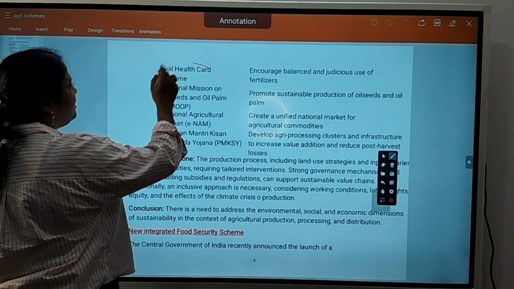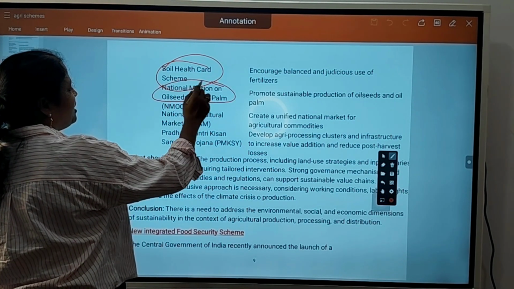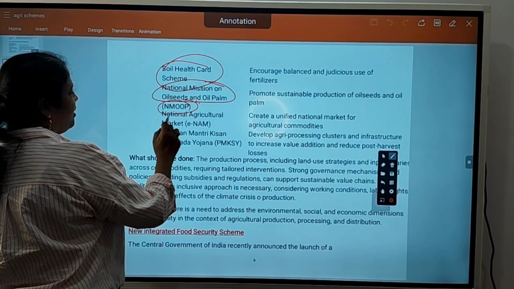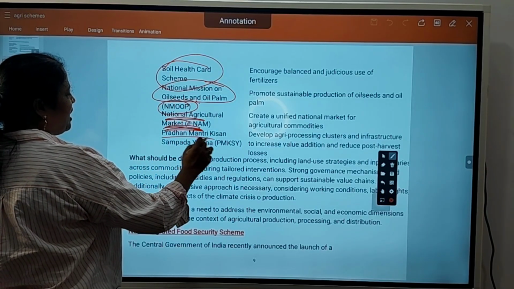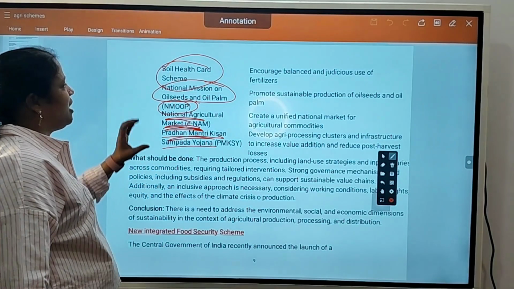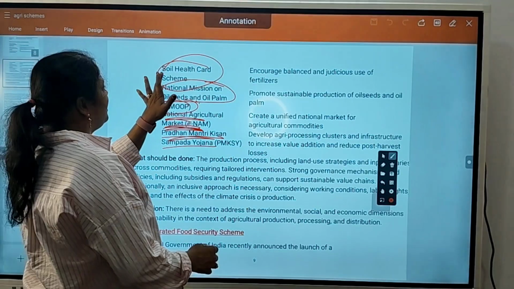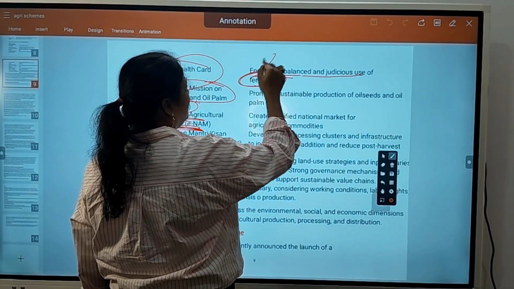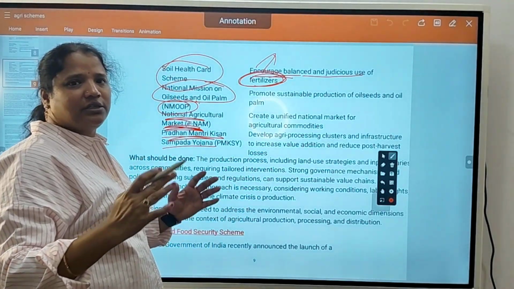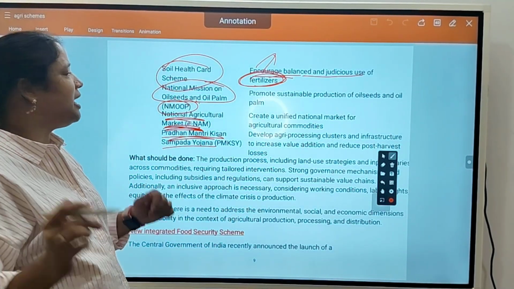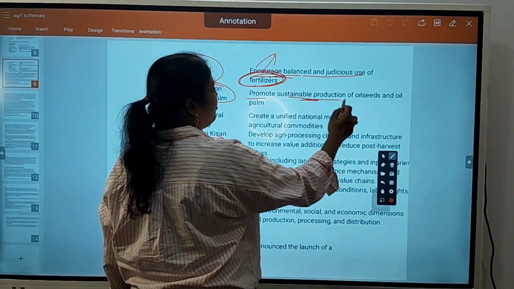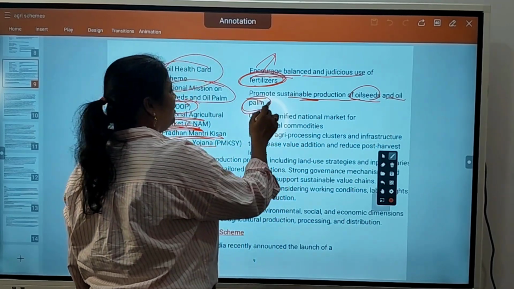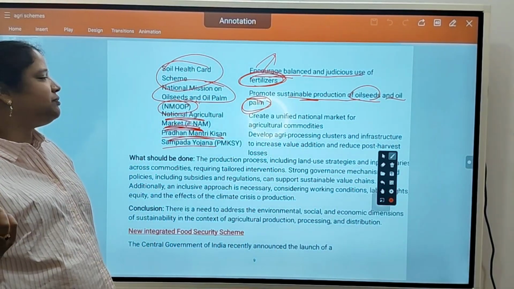Soil Health Card scheme, National Mission on Oilseeds and Oil Palm, National Agriculture Market, Pradhan Mantri Kisan Sampada Yojana. All these schemes. Soil health means encouraging balanced, judicious use of fertilizers. Fertilizers must be used in some proportion only. They should not spoil the soil. Promote sustainable production of oilseeds and oil palm. Don't use too much fertilizer for oil.